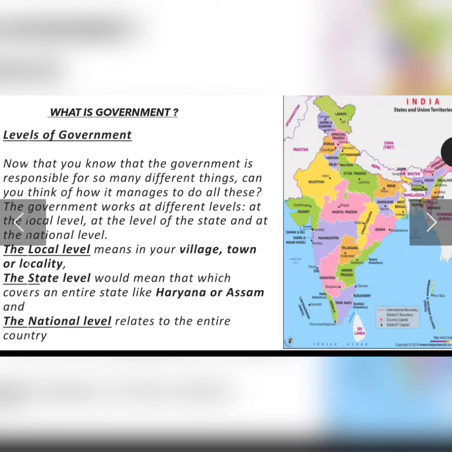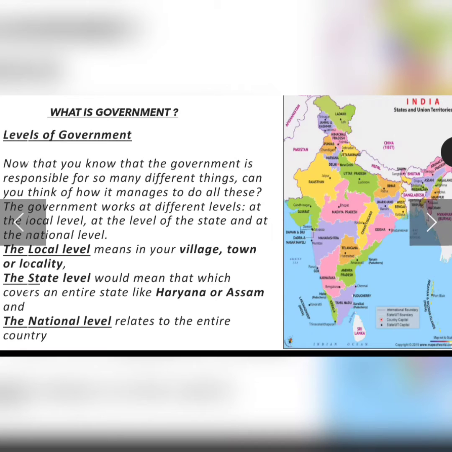The first level is the local level, and under the local level come the village, towns and the locality. So all these things, like the village, towns and locality, come under the local level of the government.